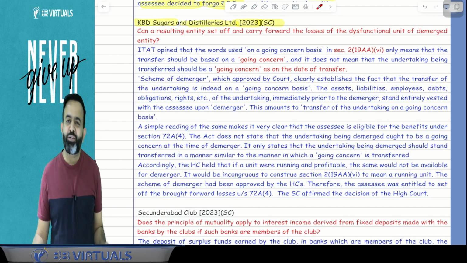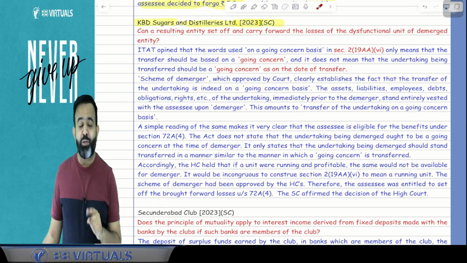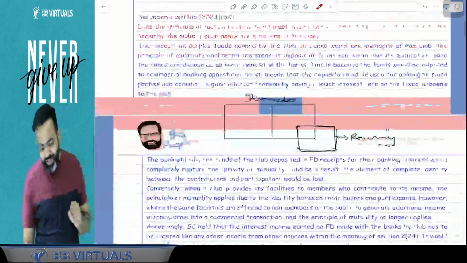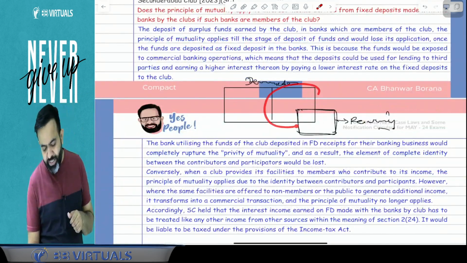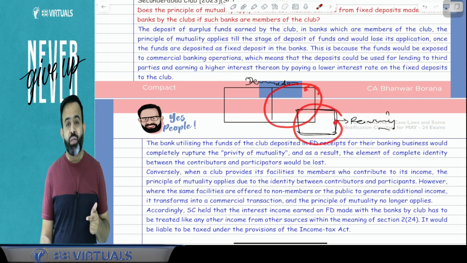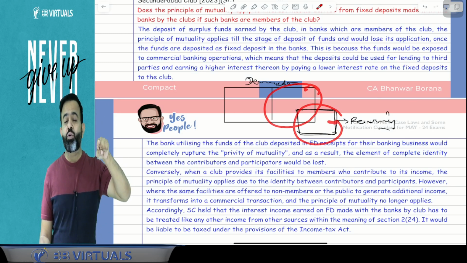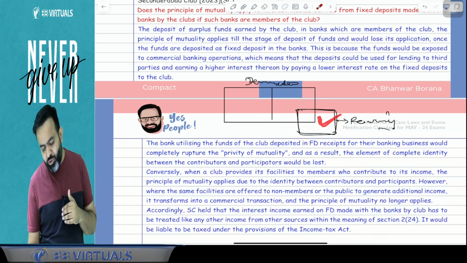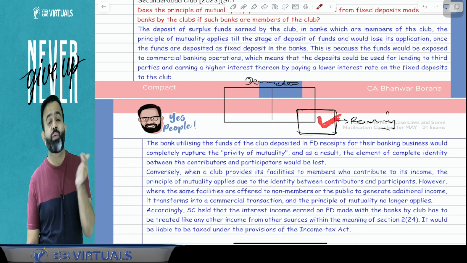Business losses can be set off and carried forward other than speculative business, and unabsorbed depreciation also can be set off and carried forward. So whatever the loss of this particular segment, that loss can be carried forward and set off by this resulting company, but only if it satisfies the 5 conditions of demerger. So the question was, can it set off and carry forward the losses and unabsorbed depreciation or not?